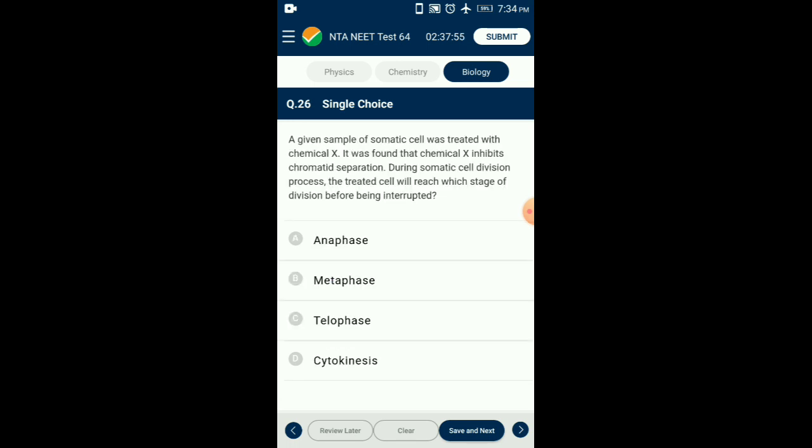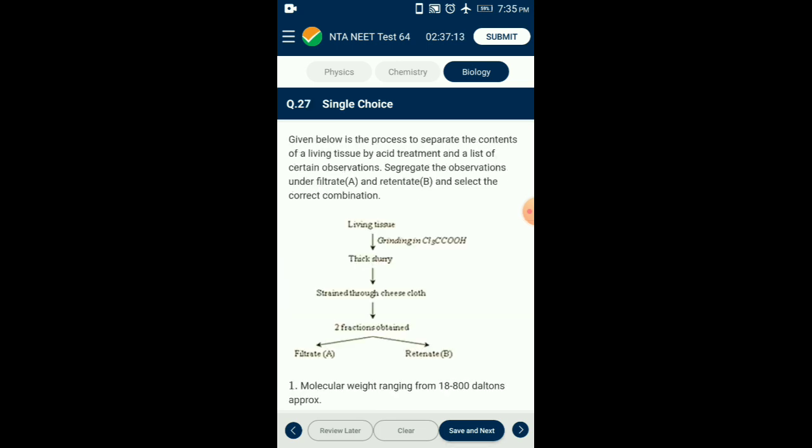Question number 26. A given sample of somatic cells was treated with chemical X. It was found that chemical X inhibits chromatid separation. During the somatic cell division process, the treated cell will reach which stage of cell division before being interrupted? X is colchicine, a mitotic inhibitor. It does not allow spindle fibers to be formed. Thus, condensation of chromosomes will occur and prophase will be completed, but metaphase won't be completed. So the answer for this question is option B, metaphase. Question number 27.